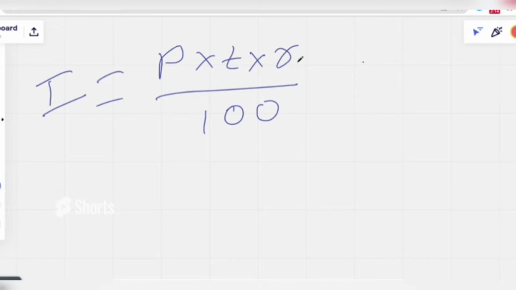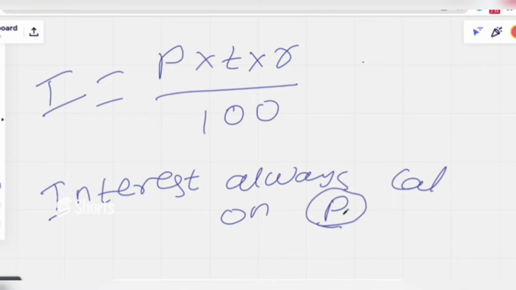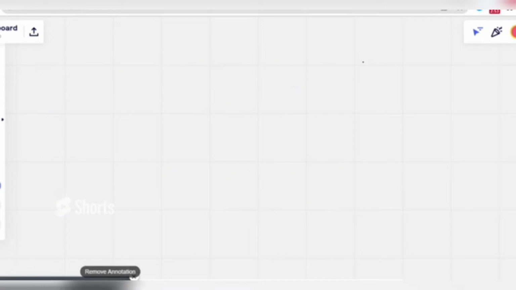Remember one important point that I'm noting down here: interest is always calculated on principal amount. This is a very important point you must remember in order to crack any simple interest sums. I want to tell you this before starting our problems. This simple interest formula is nothing but an extension of the unitary method.